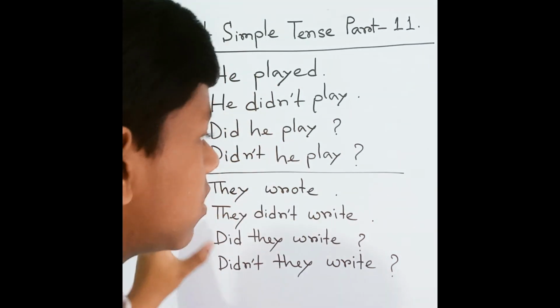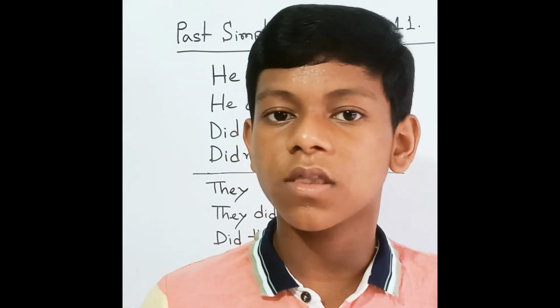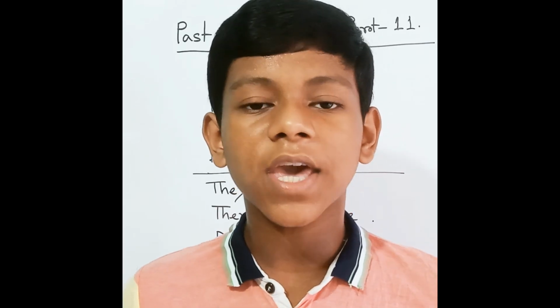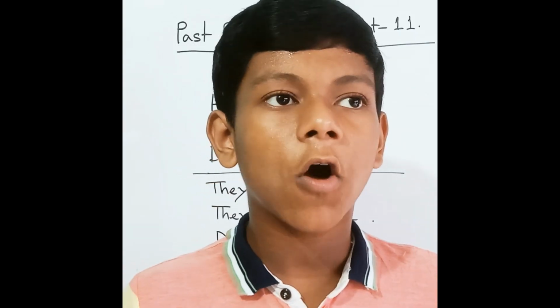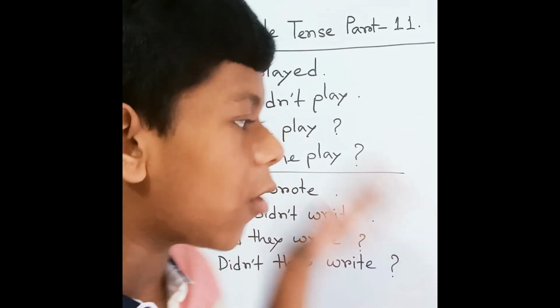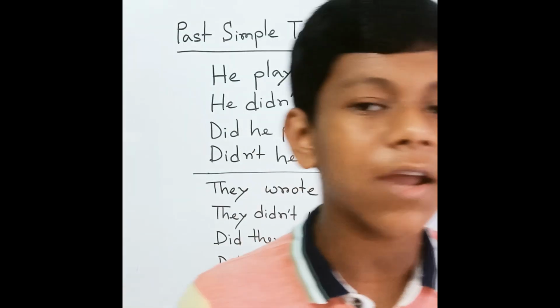By following these, you can also make the WH questions. We can make the WH questions, for example: where do you live? Where didn't you live? Why did you do this? Why didn't you do this? How did you do this? How didn't you do this? So by this you can make more WH questions with regular verbs and irregular verbs, in both the positive form and the negative form during the past simple tense. So we have already understood, and that's the conclusion.